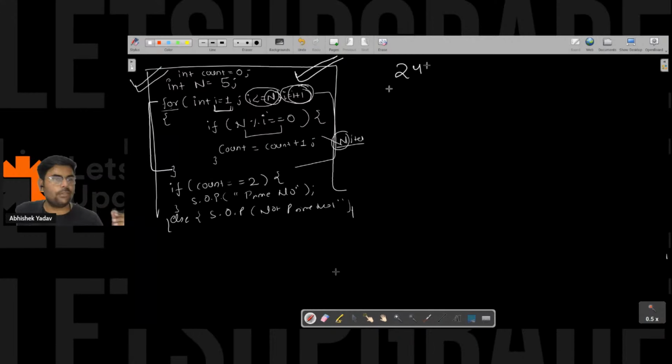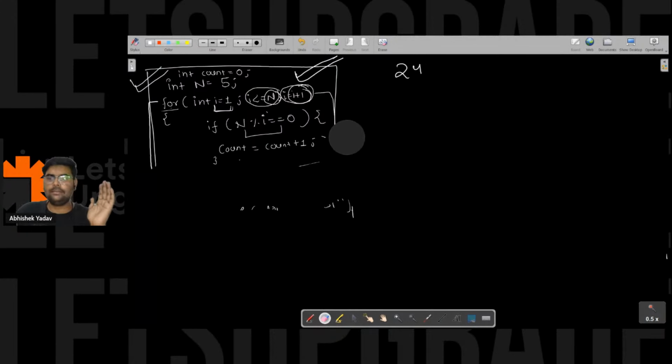So one student has one observation here, and Shubham is also saying the same thing. You can start the loop and go till n by 2. Yes, you both are correct here. I can use a break here. The moment I get the count as 2, I can update this part.